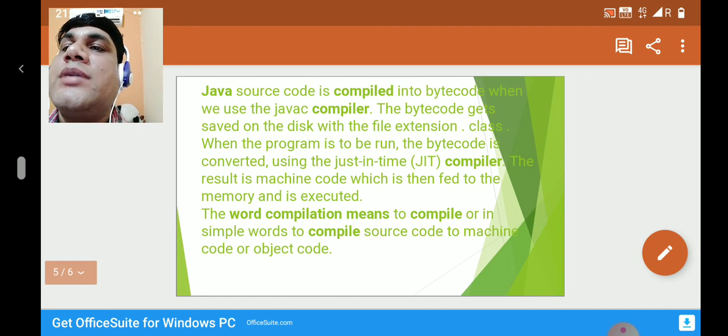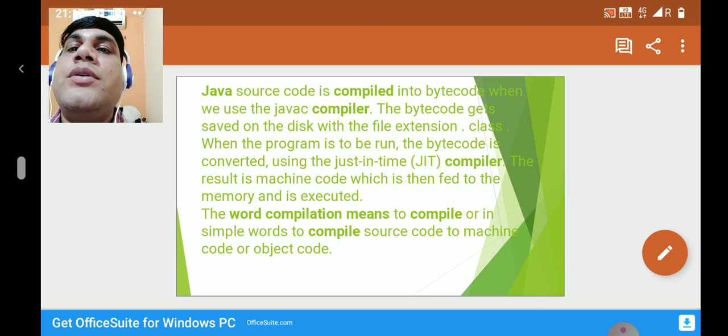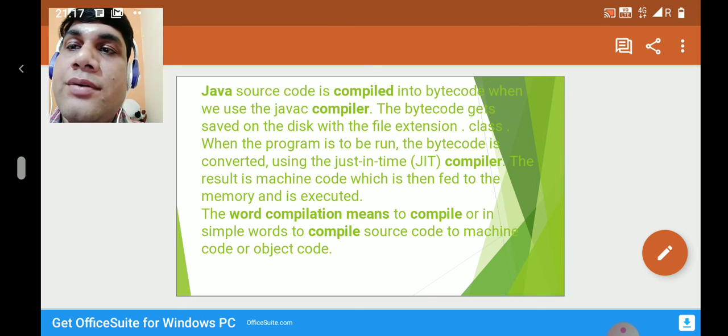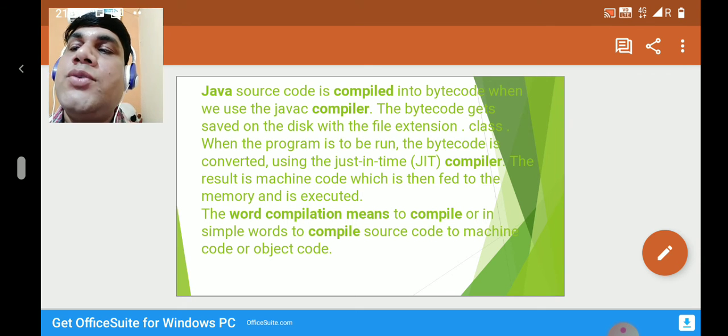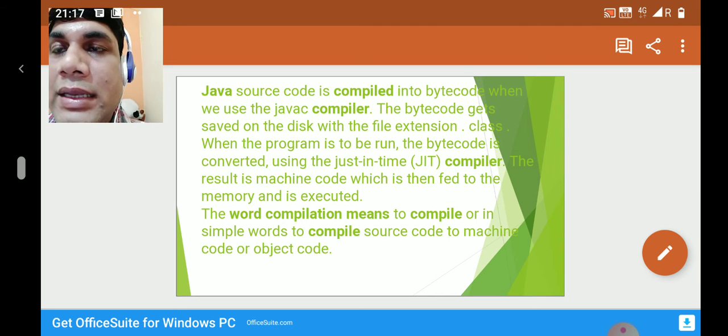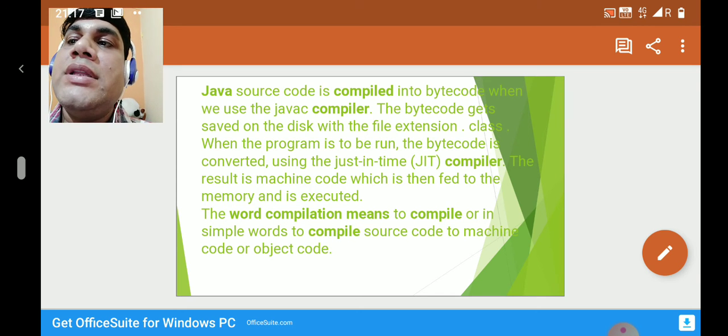Now we will discuss the next topic, what is the compiler. Java source code is compiled into bytecode when we use the Java compiler, that we have discussed before also. With the help of the Java compiler, the compiler is used to check the program, the whole program. Compilers are used in high level programming languages, and Java is also a high level programming language.